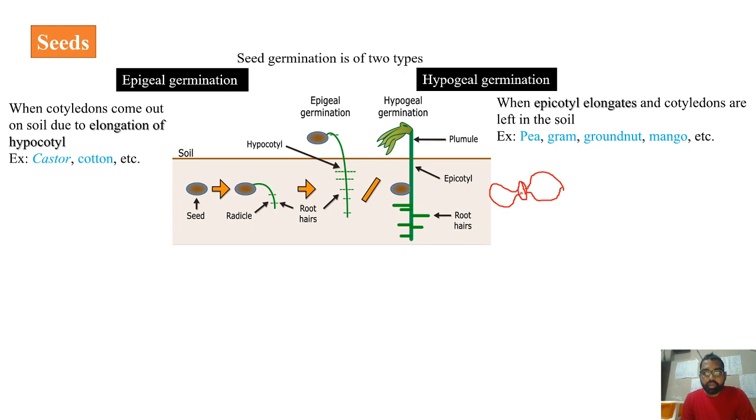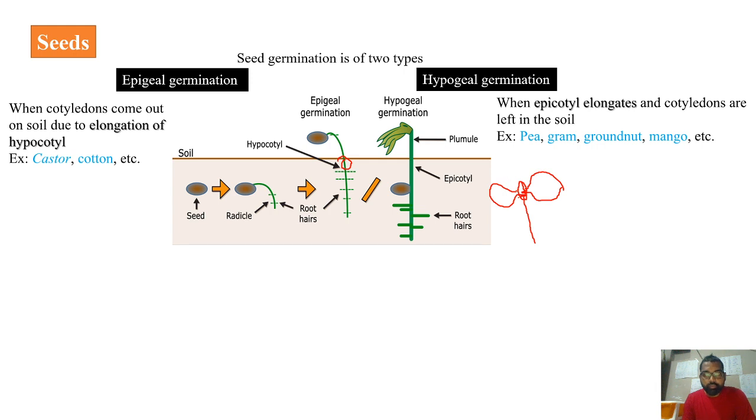Right. Now the hypocotyl is a region below the cotyledons. Epicotyl is the region above the cotyledons. So whenever there is an extension of this hypocotyl, that is the region below the cotyledons level, this part will be extended. Therefore the cotyledons will be sent out of the soil. So you can see the cotyledons are coming out of the soil due to the extension of this hypocotyl.